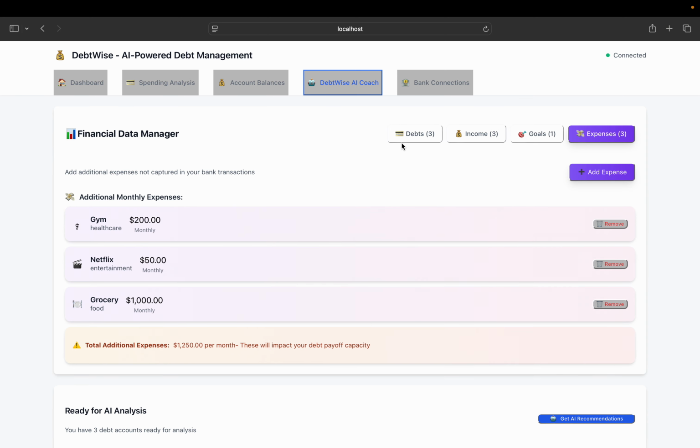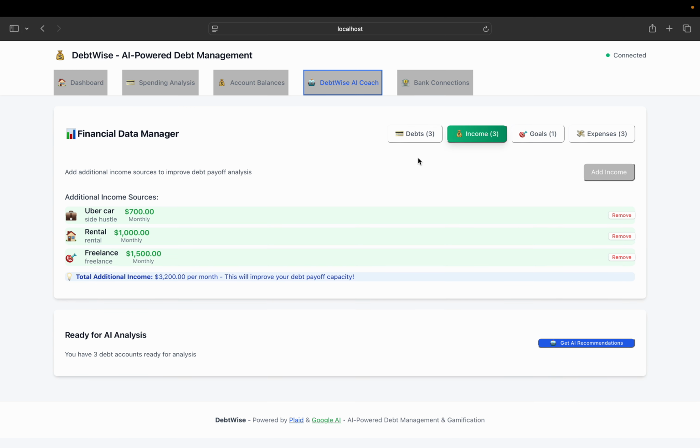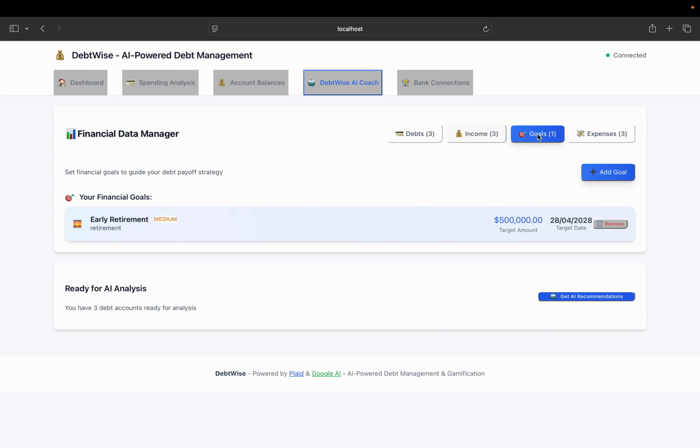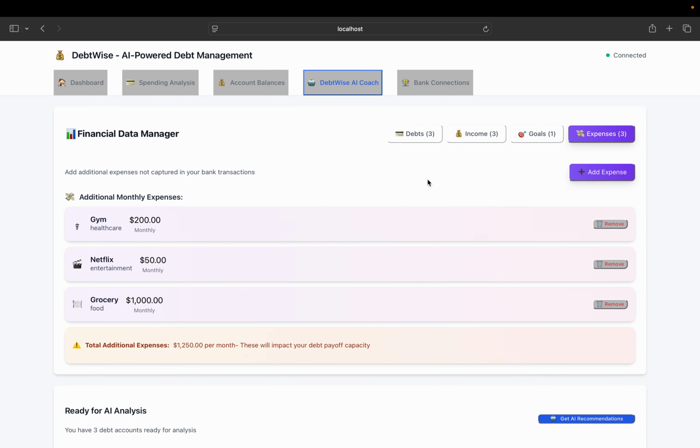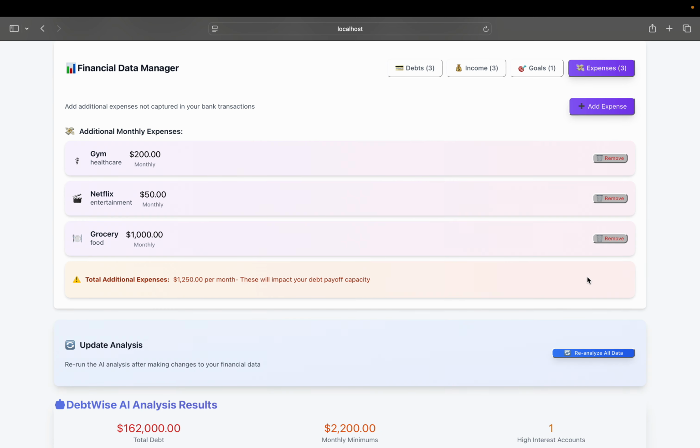So I have these three debts. I have these side hustles or additional income. I have this one goal of getting early retirement, and I have these additional expenses in addition to whatever Plaid had given us. So let's do the fun part. Run the AI recommendations to see where this fellow stands.